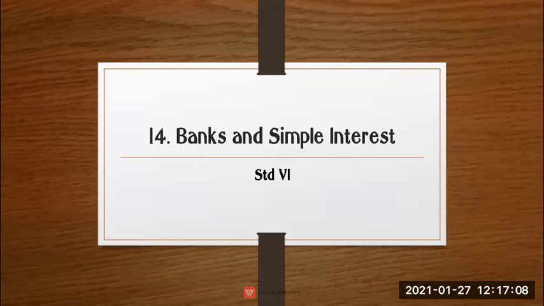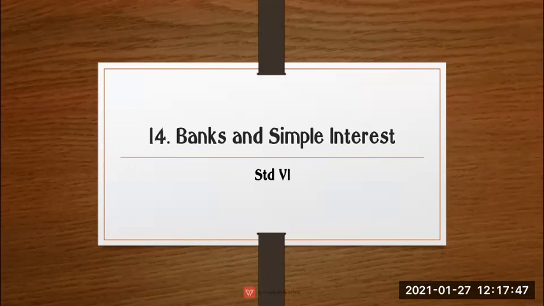To get more interest, we have to keep a fixed amount in a bank for a longer period of time. There are facilities like fixed deposit, FD, which our parents also do in the bank, or recurring deposit, RD. In this chapter we have to find out how to calculate interest. There are some formulas related to simple interest, so let us see them.